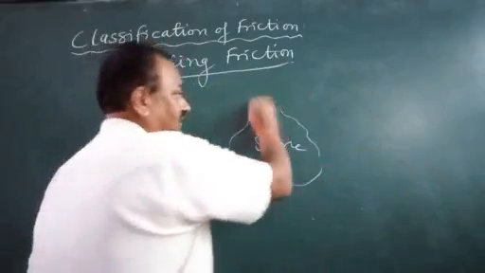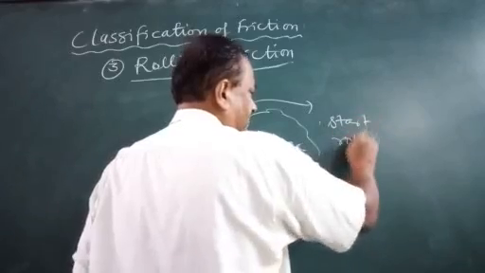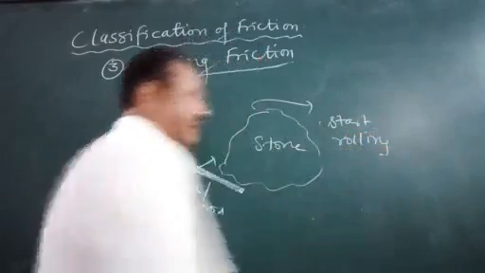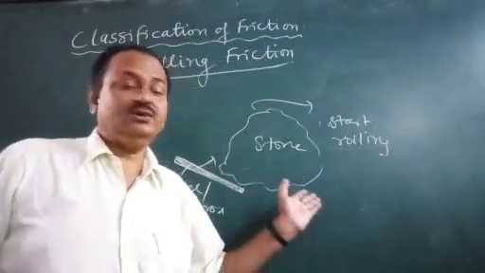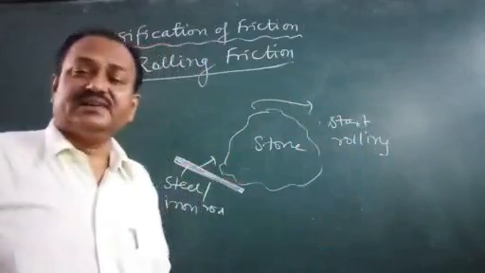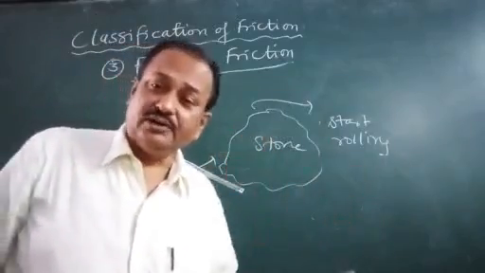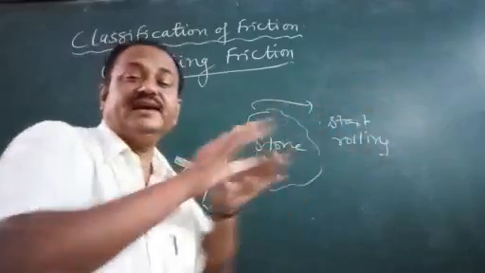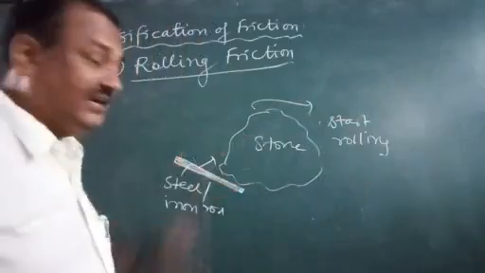So what happens? We'll start rolling. So this is rolling friction, and if it starts rolling, then very little energy is needed. Once it starts motion, once it starts rolling, then very simply we can move. So rolling friction, this is one example.